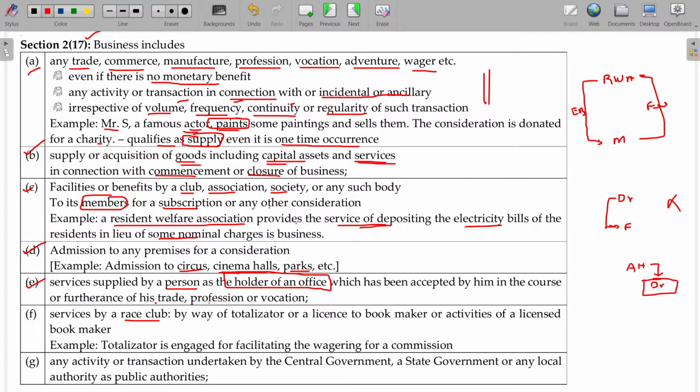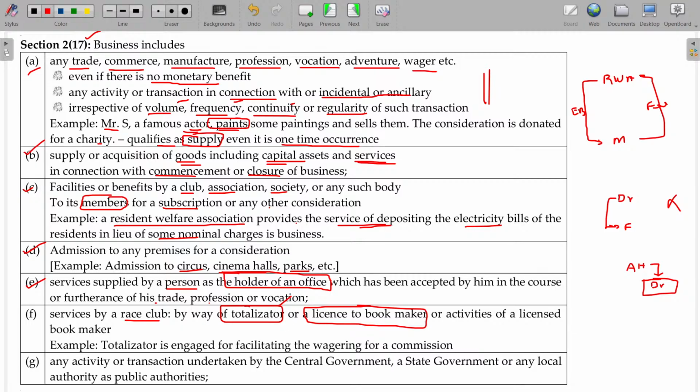E point. Services by race club like a totalizator or licensed bookmaker, and activities of licensed bookmaker. So all these things. Earlier I told you, totalizator.